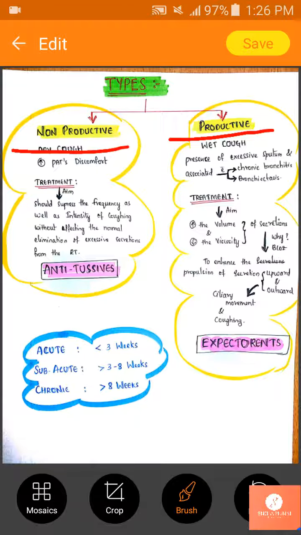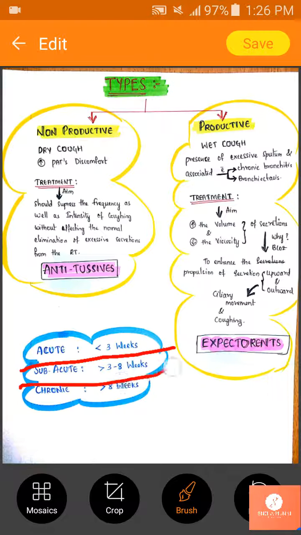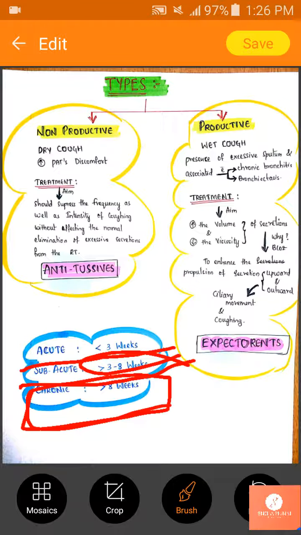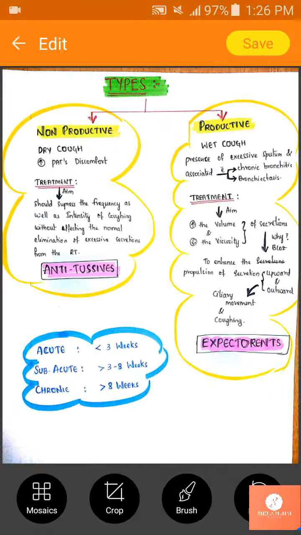And now coming to another type of classification, based on the occurrence or the number of days the cough persists, it is again divided into acute, subacute and chronic. Here acute lasts for 3 weeks or less, subacute lasts for more than 3 weeks, in between 3 to 8 weeks, and chronic lasts for more than 8 weeks. Now this is all about types of cough.